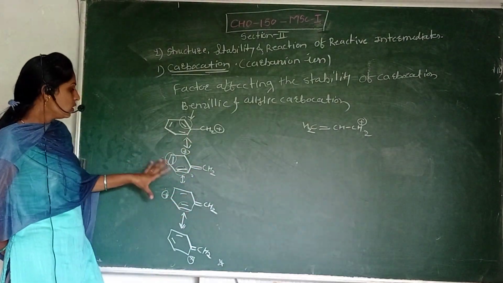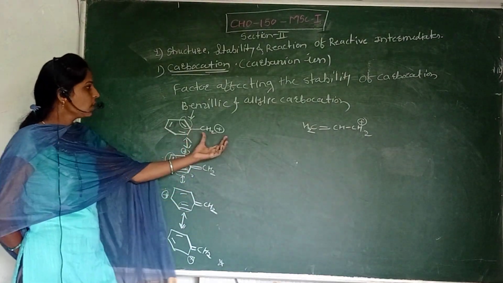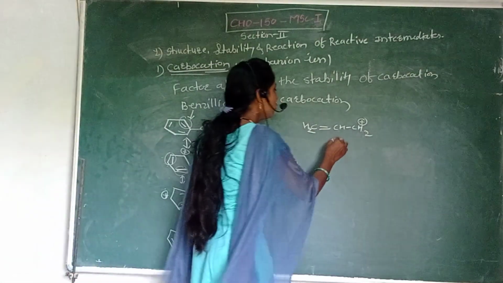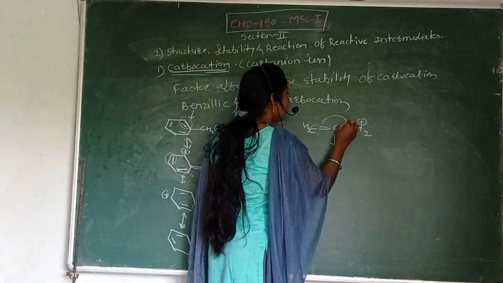So these are the three resonating structures for the benzylic carbocation.